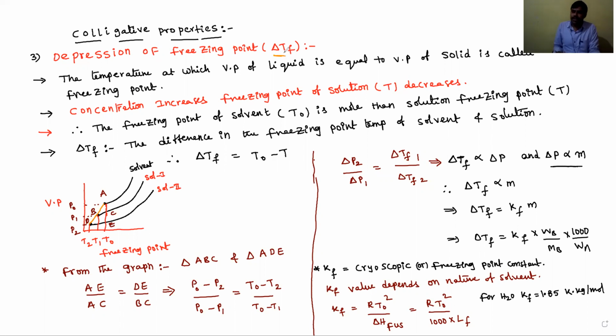For depression of freezing point, first we need to discuss what freezing point temperature is.